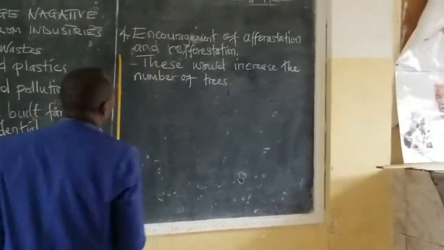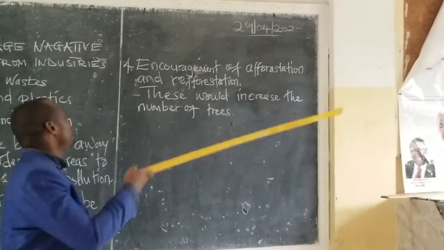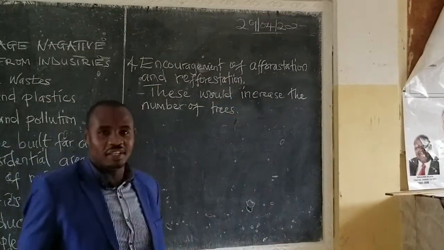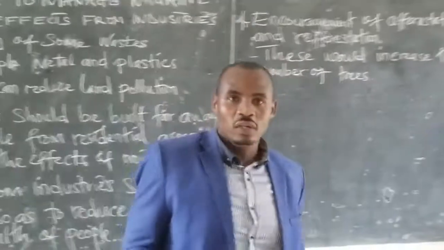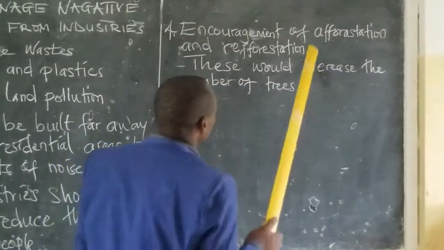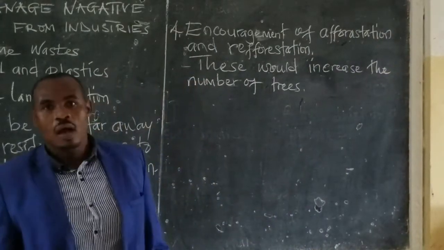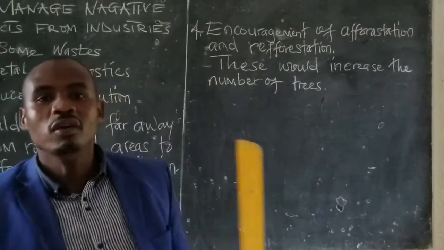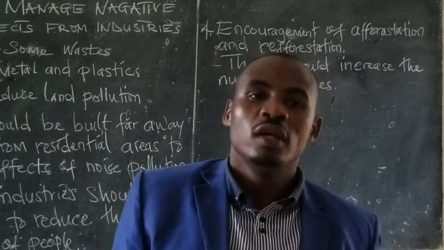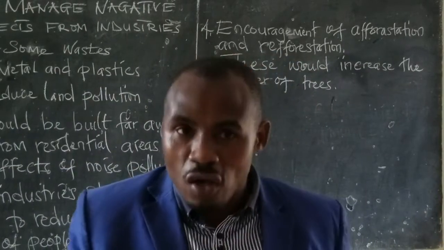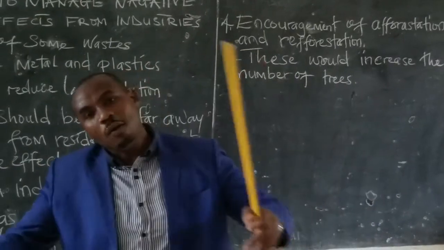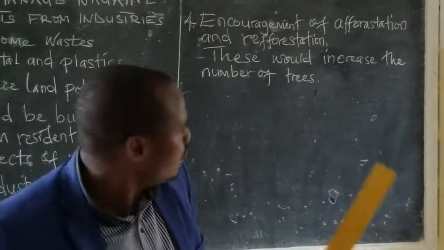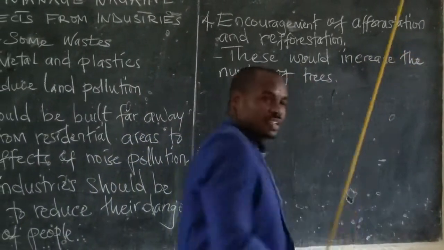Number 4, encouragement of afforestation and reforestation. This would increase the number of trees. What is afforestation? Afforestation is the process of planting trees in a place where there were no trees. The place with no trees, when you plant the trees, we call it afforestation.